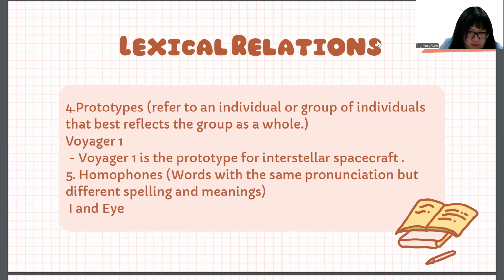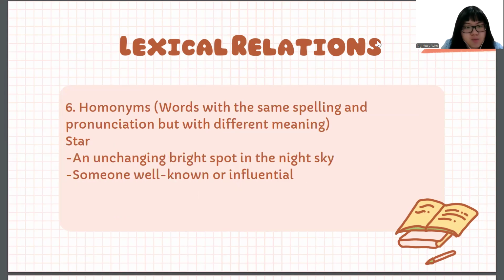Following by homophones, it means words that have the same pronunciation, but different spelling and different meanings. So the sample here is eye, which represents a person, and eye is the organ that is used to look at something. Next one is homonyms. It means words with the same spelling and pronunciation, but with different meanings. The sample that I have chosen here is star.